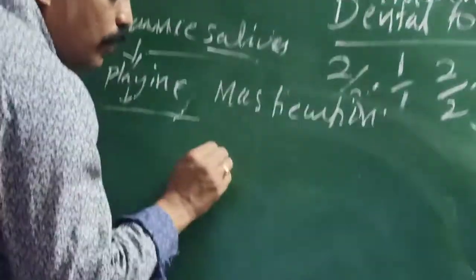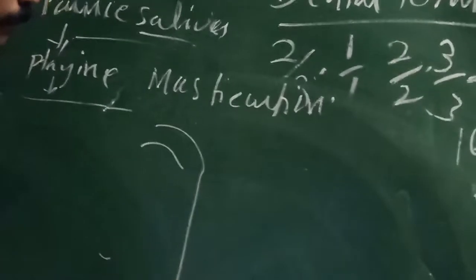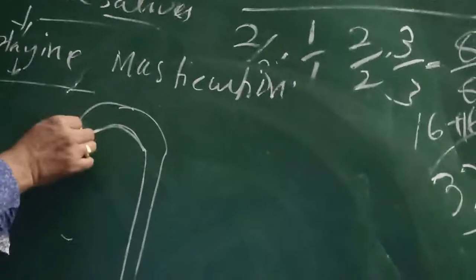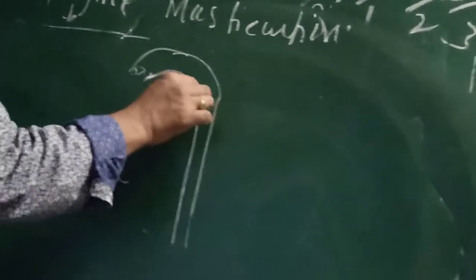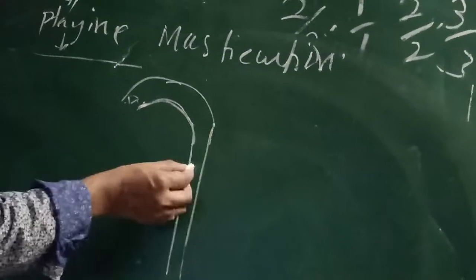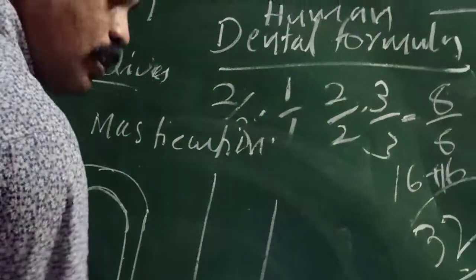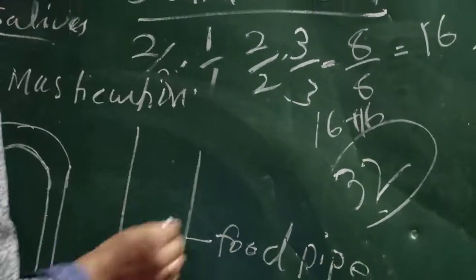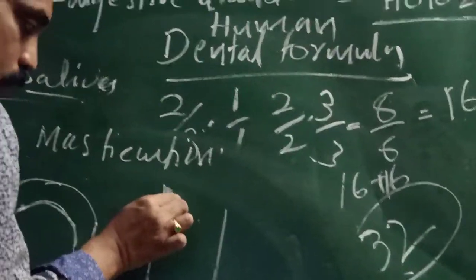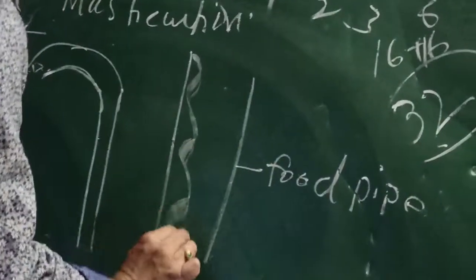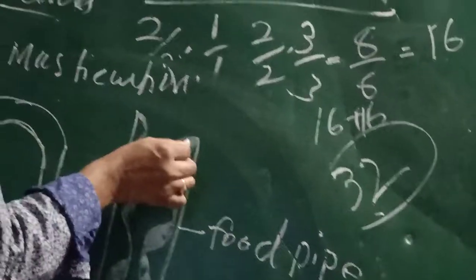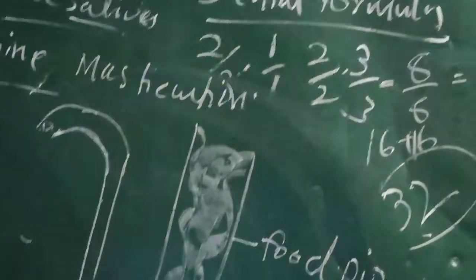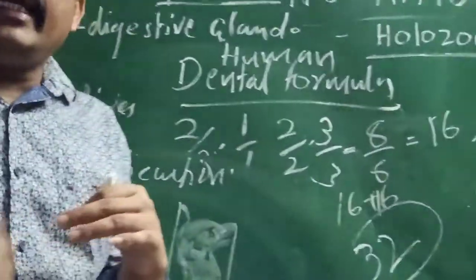After that, the esophagus. Let me draw a rough diagram. This is the oral region, the mouth region. After that, the esophagus, generally called the food pipe. In the food pipe, the food moves like a wave. Food is not moving all at a time; it is moving like waves.